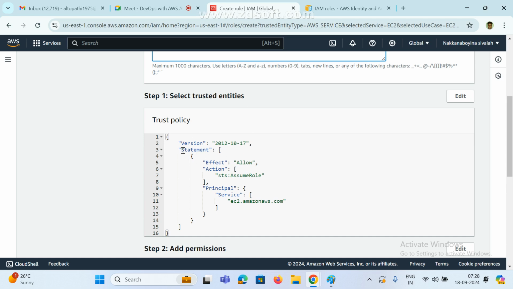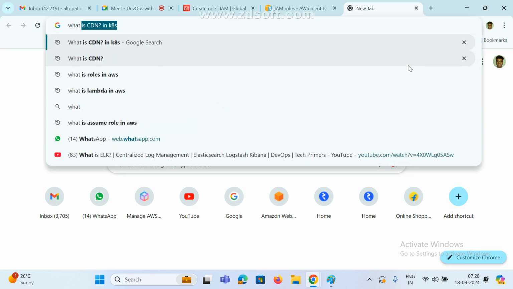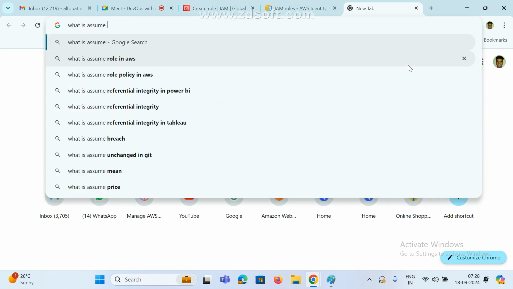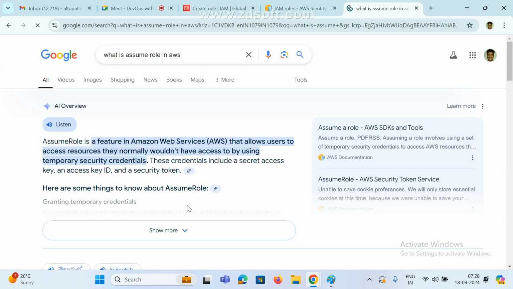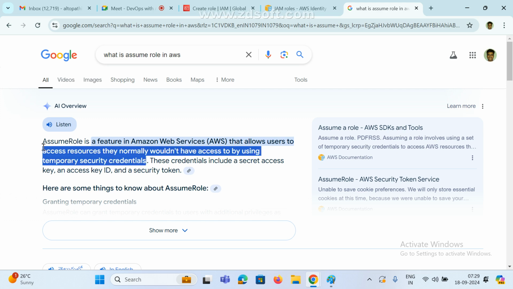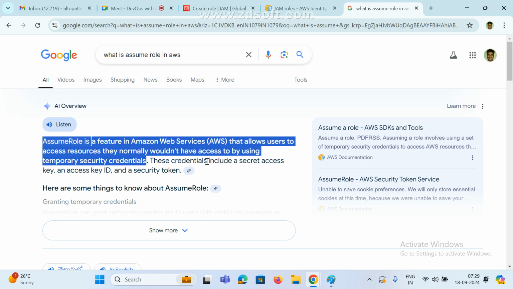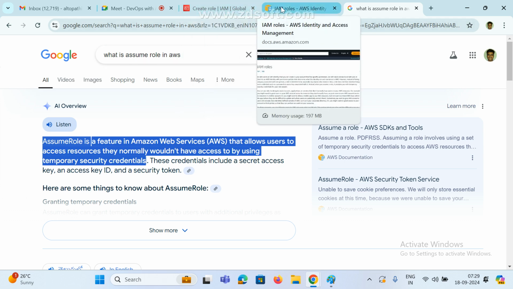See version, statement. This is the JSON format. This is nothing but assume role. See here, effect allow, action equal to assume role. What is assume role? This is a feature where Amazon allows a user to access resources they normally won't have access to by using temporary security credentials. So assume role means temporary security credentials with username and password. In that case, we can go for a role.